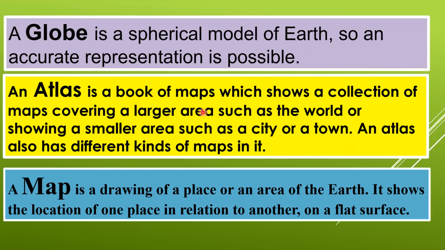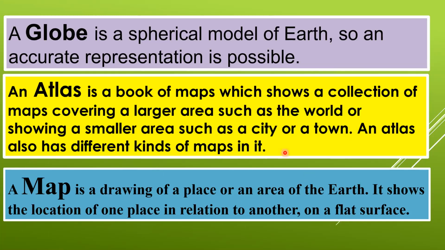An atlas is a book of maps which shows a collection of maps covering a large area, such as the world, or showing a smaller area, such as a city or a town. An atlas also has different kinds of maps in it. Now, a map is a drawing of a place or an area of the earth. It shows the location of one place in relation to another on a flat surface.